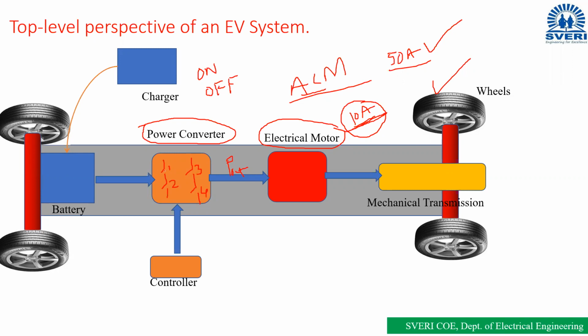Clear? By turning the switches on and off alternately, power is controlled accordingly. So to control the power output of the converter, we need to turn the power electronic devices on and off in the power electronic modulator.